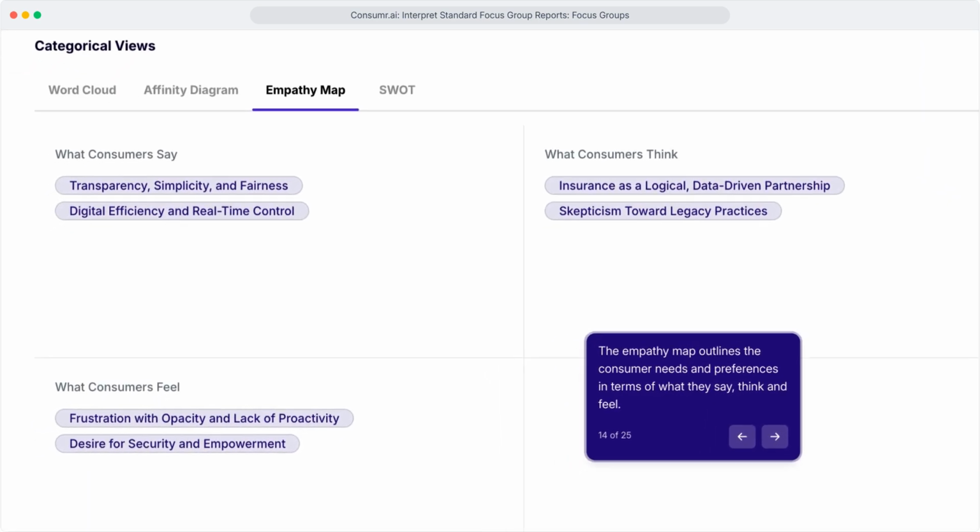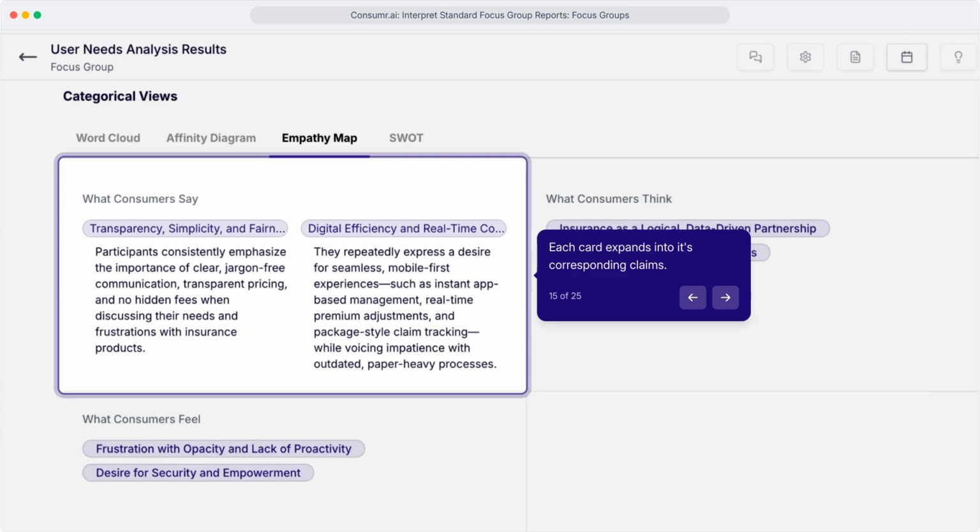The empathy map structures needs into say, think, and feel, translating emotional reactions and unspoken motivations into actionable insight categories. Each empathy card expands to show specific claims. The supporting quotes, the granular consumer voice behind each insight.